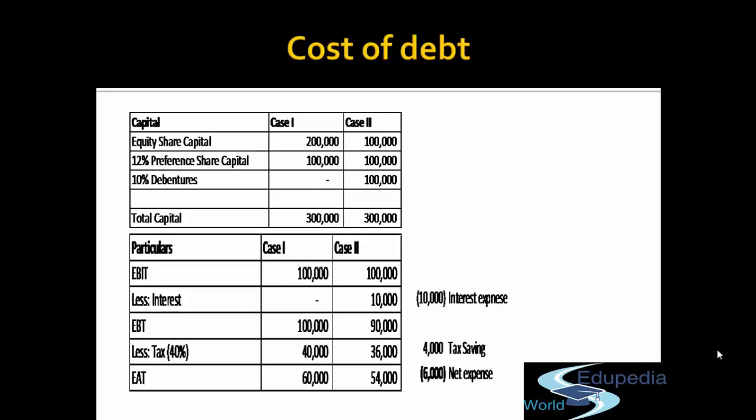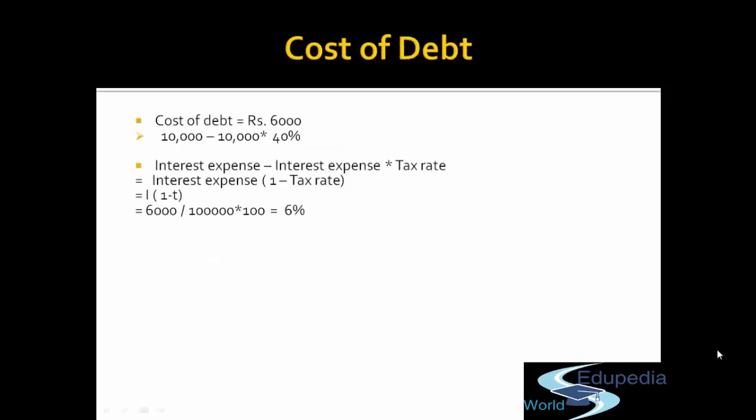Because of the interest amount. So what is the net expense which has actually hit the company? 6,000. So you could say that these 10% debentures have actually cost the company how much? 6,000.